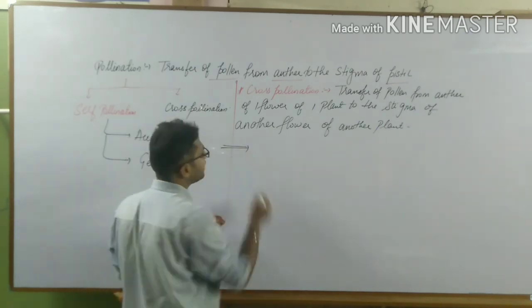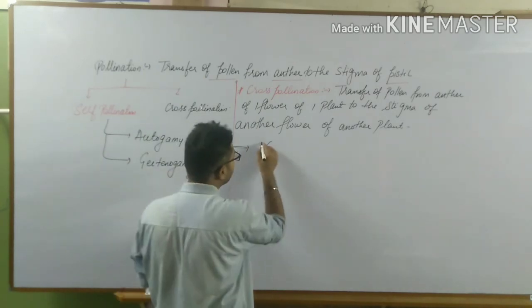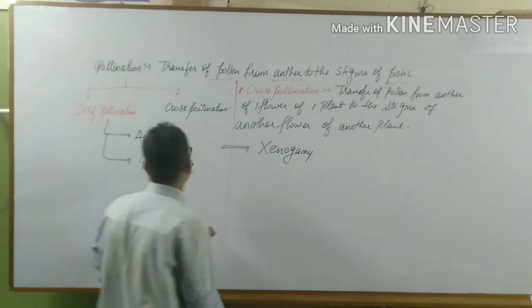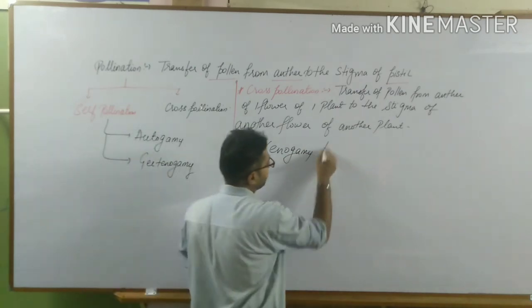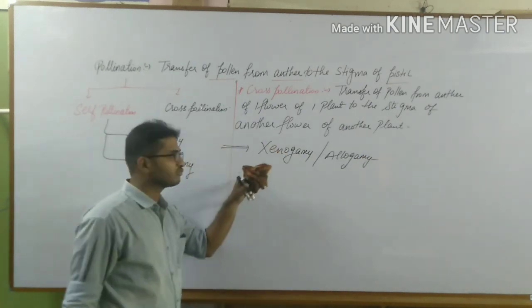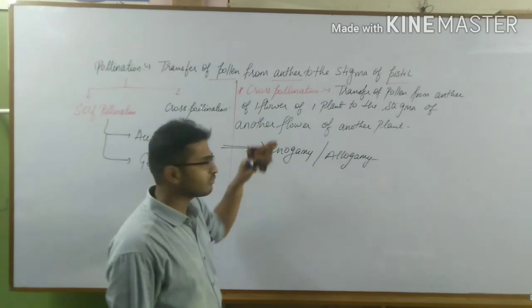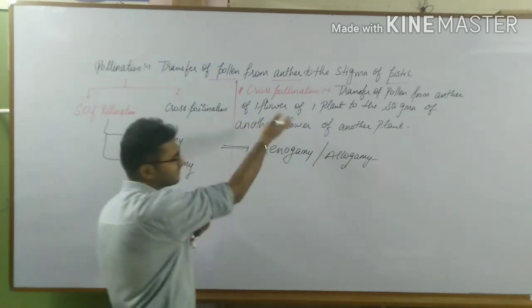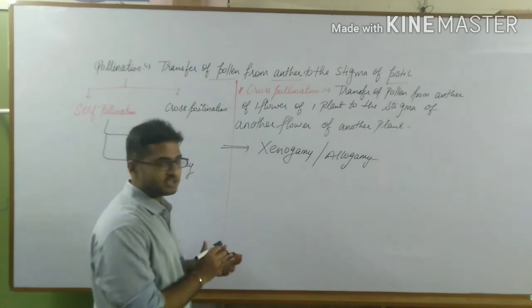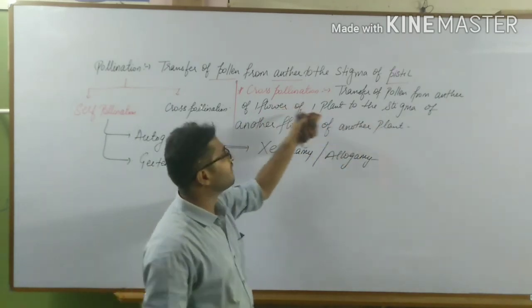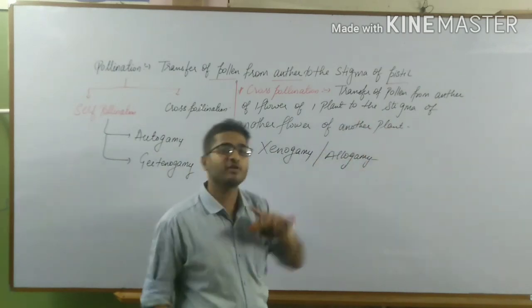Now cross pollination is also known by another names, that is xenogamy as well as allogamy. Okay, so another two terms associated with cross pollination are xenogamy as well as allogamy. So it is clear. One more thing regarding cross pollination, as it is the transfer of pollen from anther of one flower of one plant to the another flower of another plant.